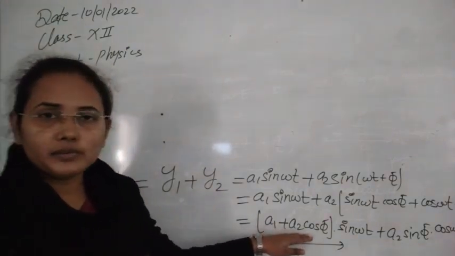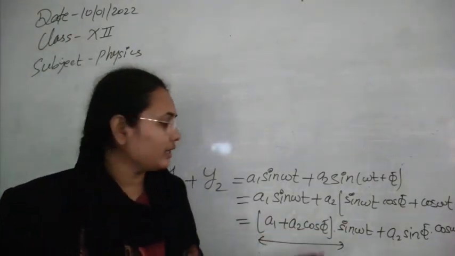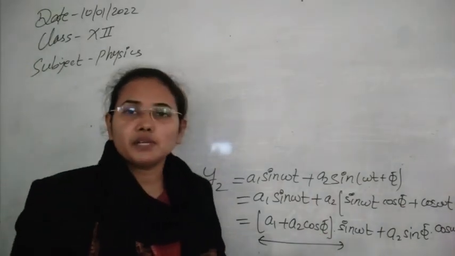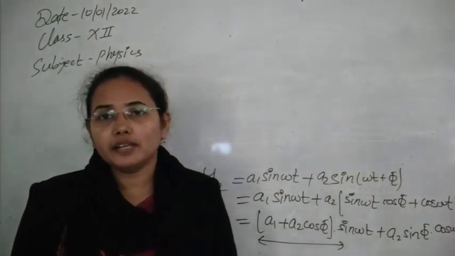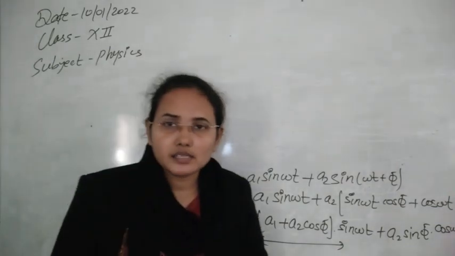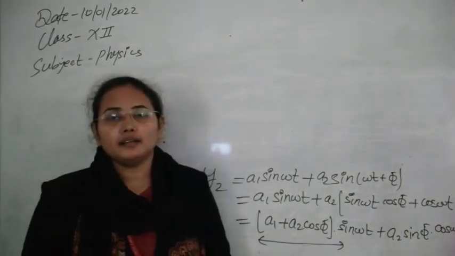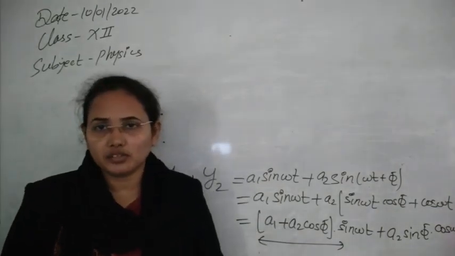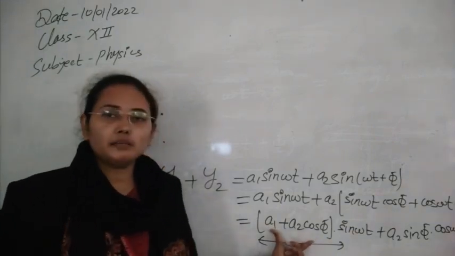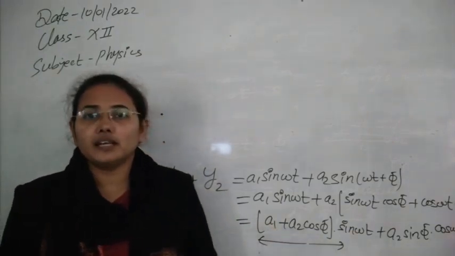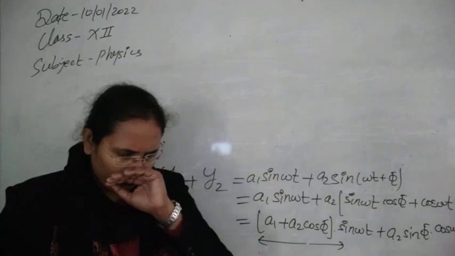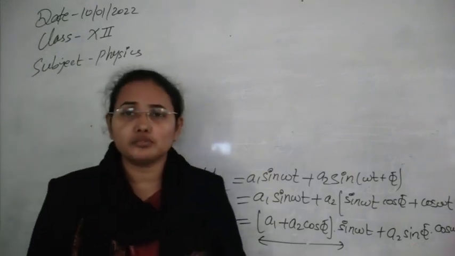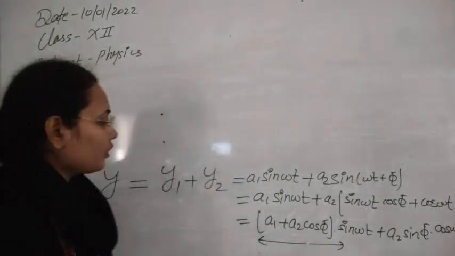A2 is the amplitude of the second wave, also constant. Phi is the phase difference between the two waves, and for interference this condition should be fulfilled, that the phase difference should be constant. So the whole bracket term is constant, and obviously we can replace it by another constant.